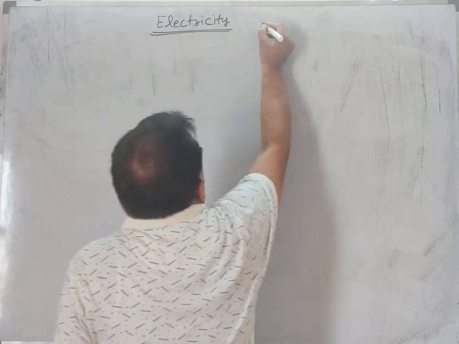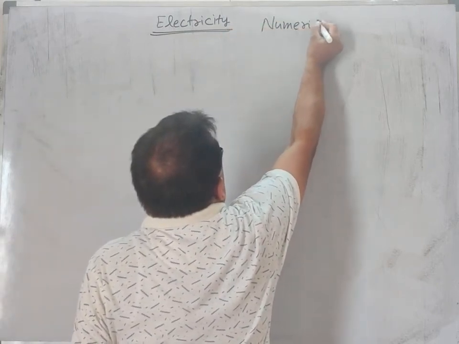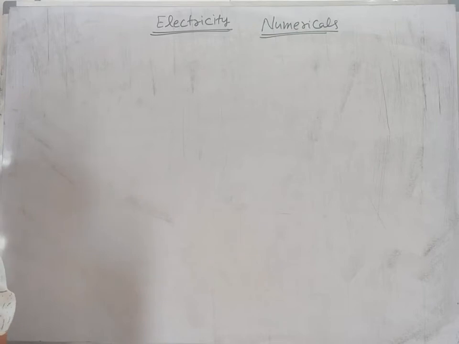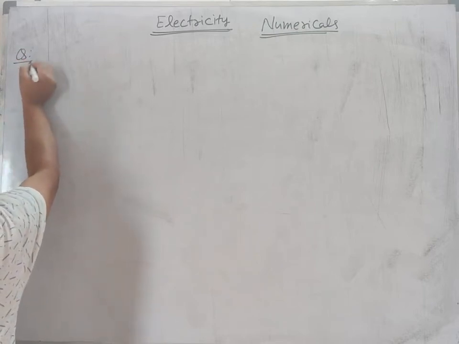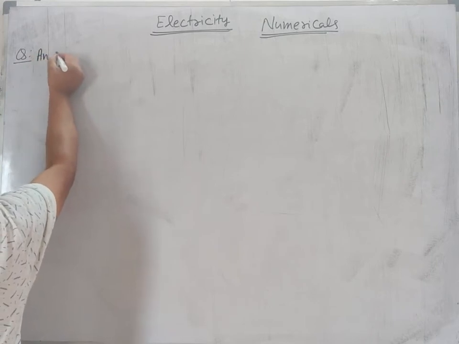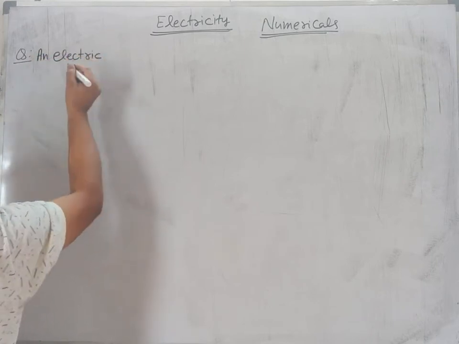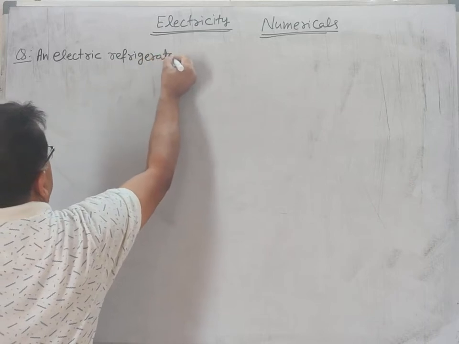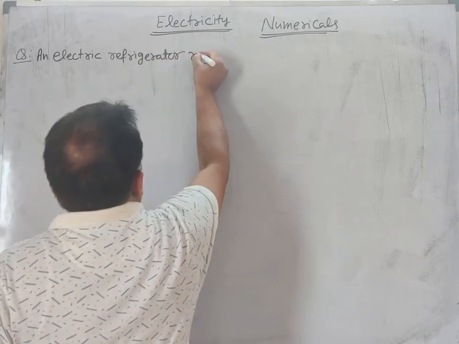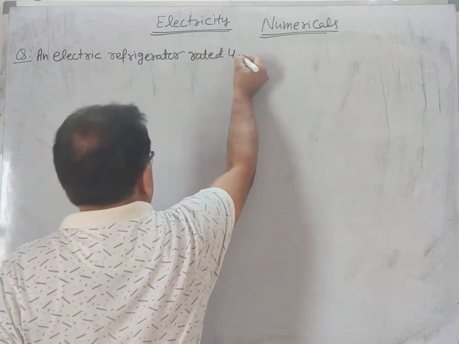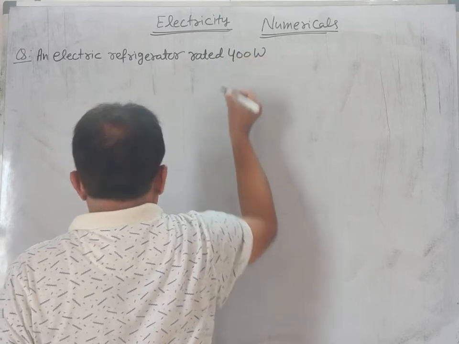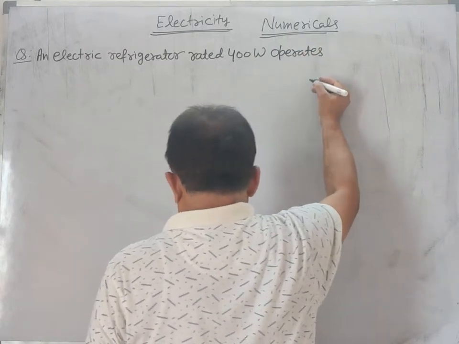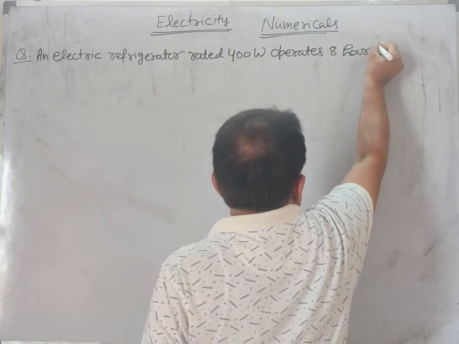Electricity numericals. Question: an electric refrigerator rated 400 watt operates 8 hours per day.